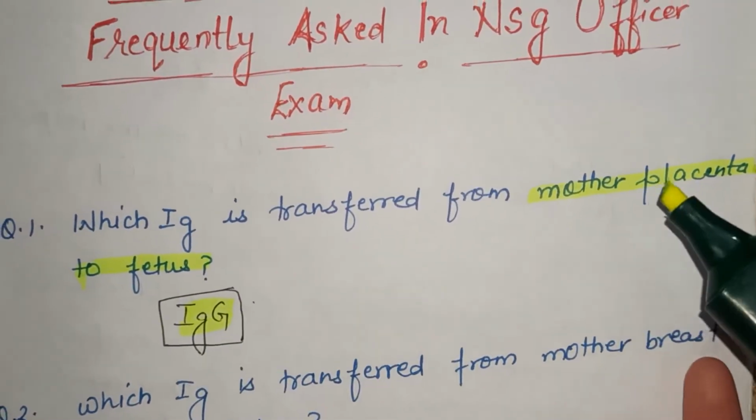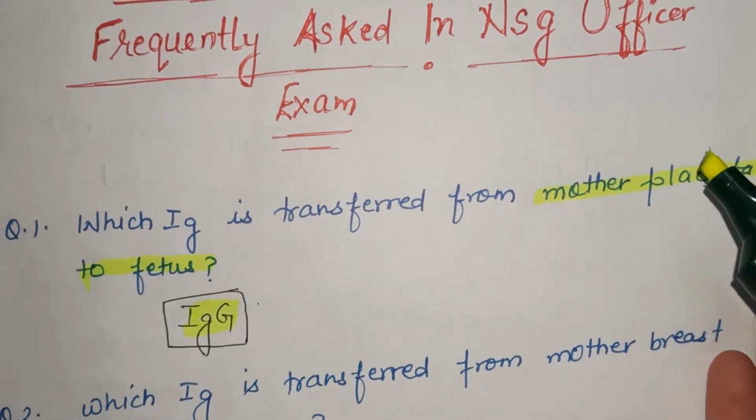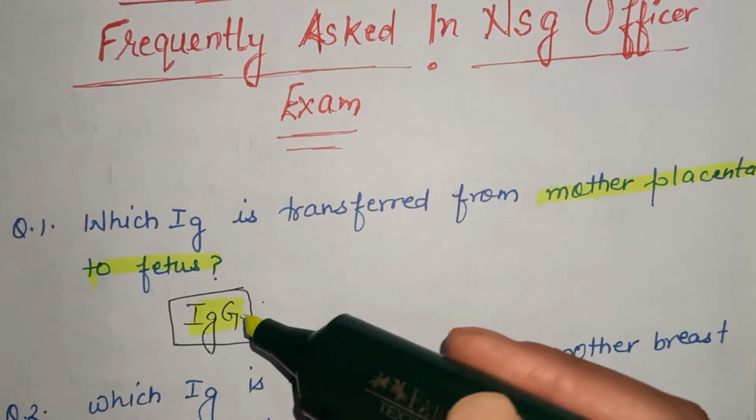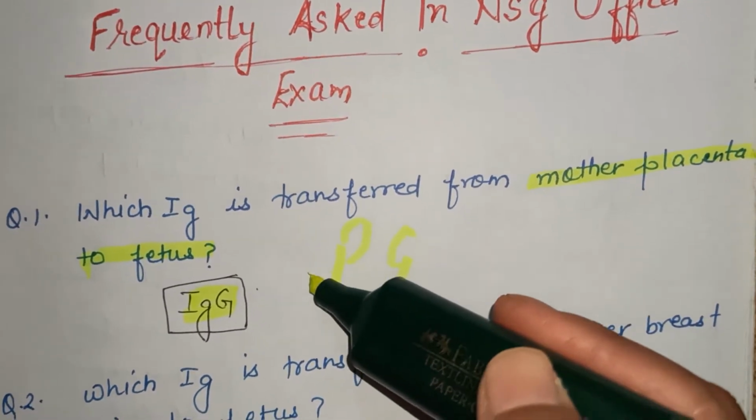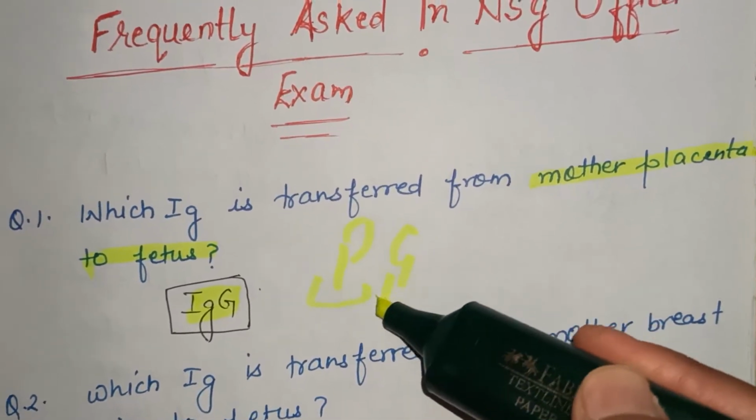How will you learn? You will learn: the placenta will secrete IgG. PG के अंदर we are living, so placenta will secrete IgG.